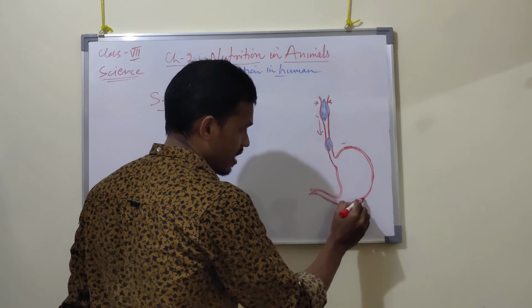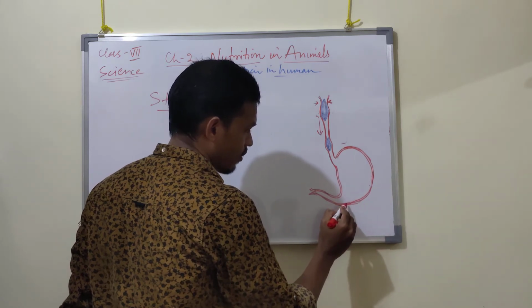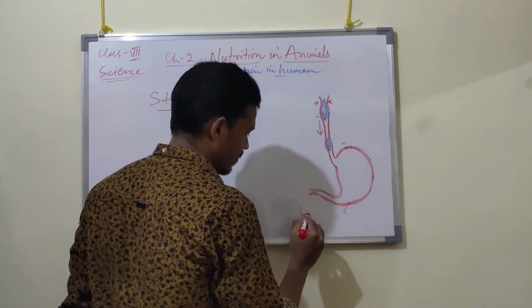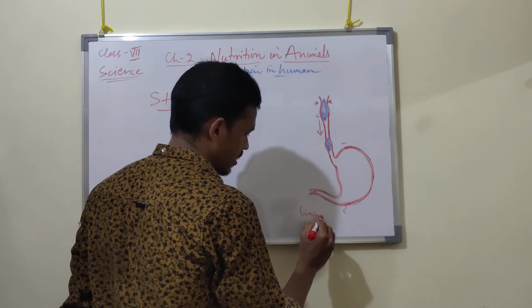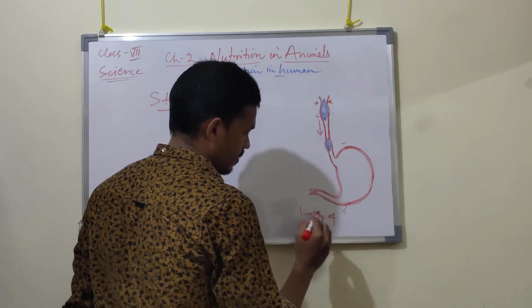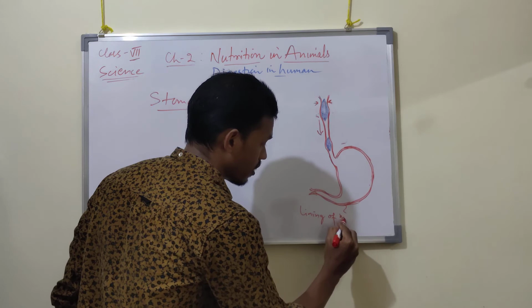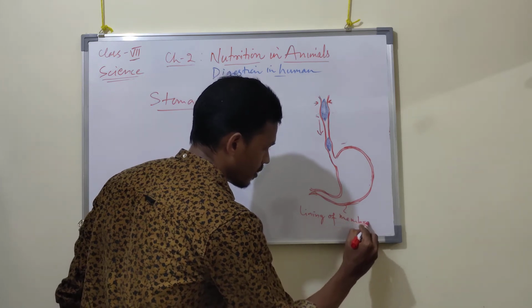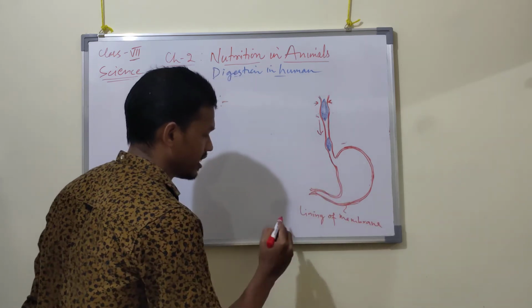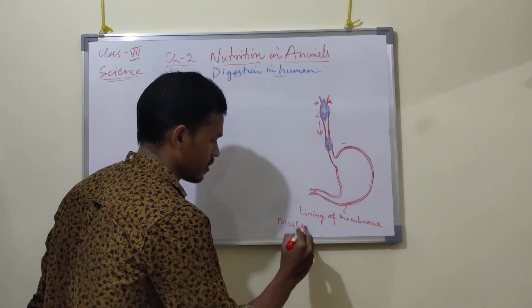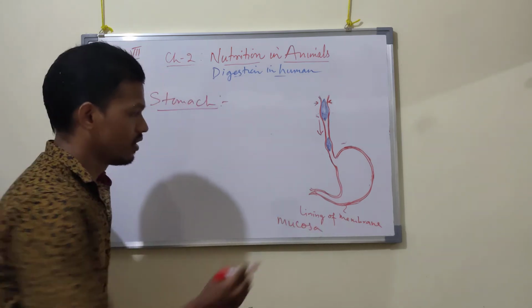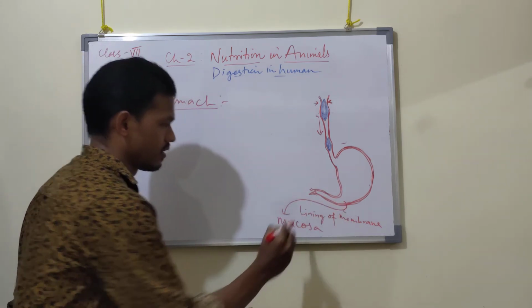The wall of the stomach is made up of a lining of a membrane called mucosa.